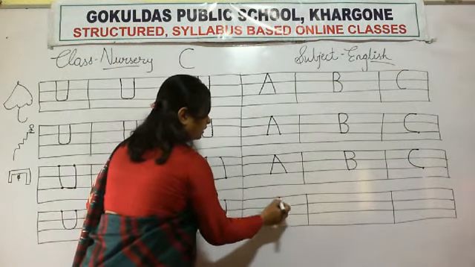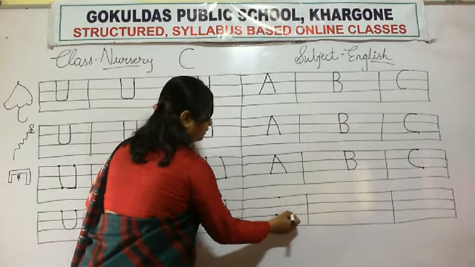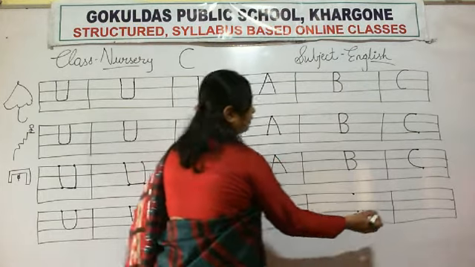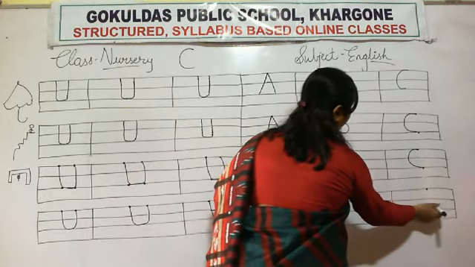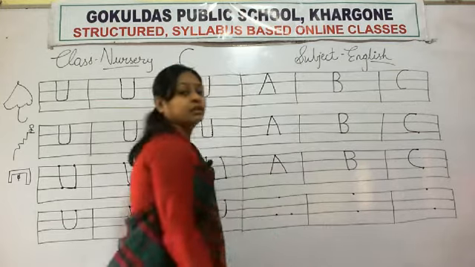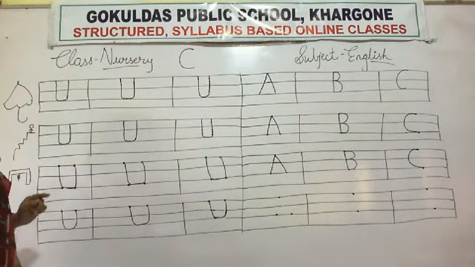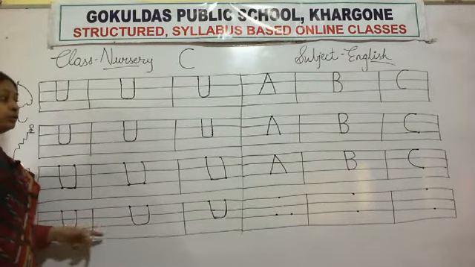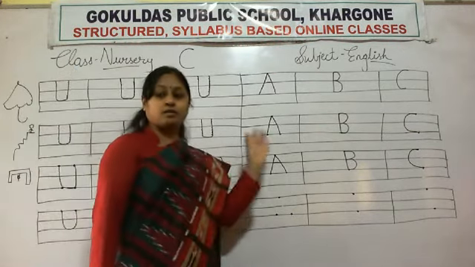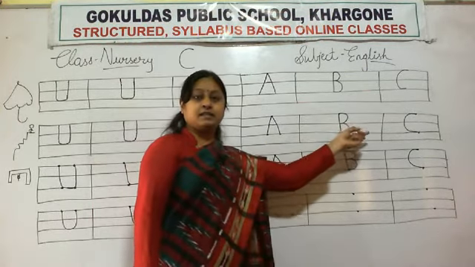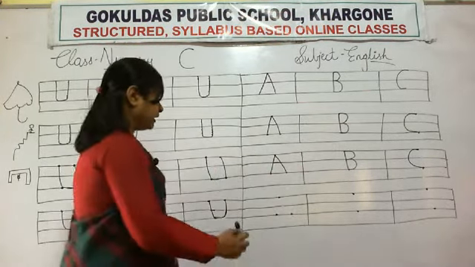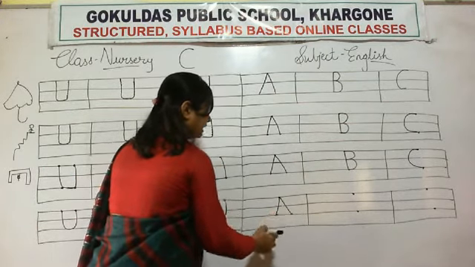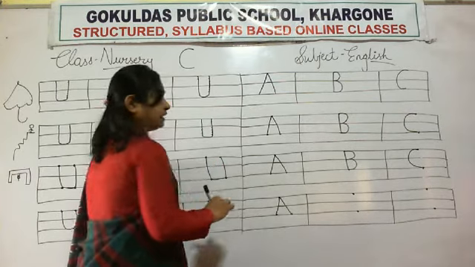Okay, look here again. Mama will put dot and you will write in your notebook. Okay, this is your work. We have learned formation of letter U and we have done practice of letter A, B and C. Okay, again slanting line and then sleeping line.